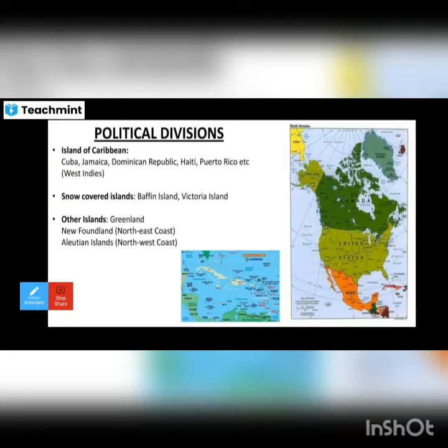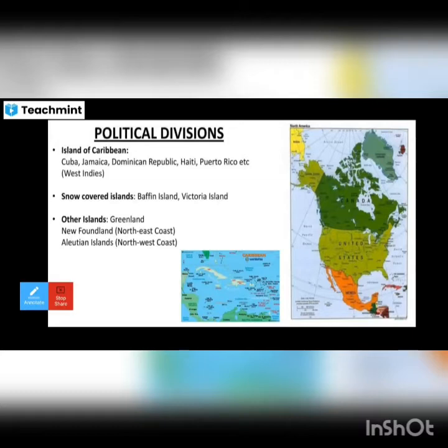Snow-covered islands like Baffin Island, Victoria Island. The other island groups are Greenland, Newfoundland, Aleutian Islands. Next, we'll go for the physical features of North America.